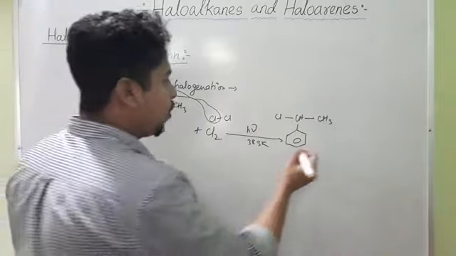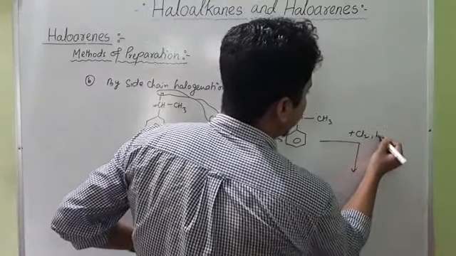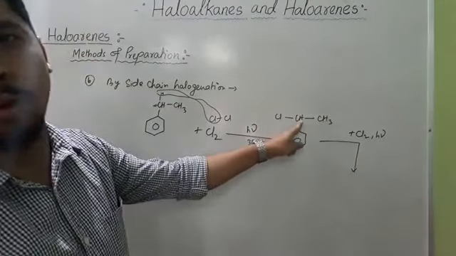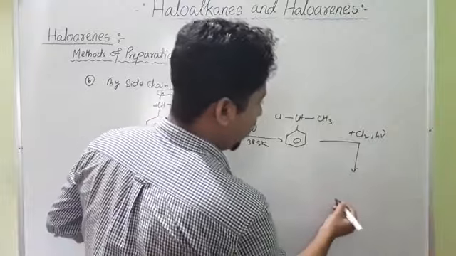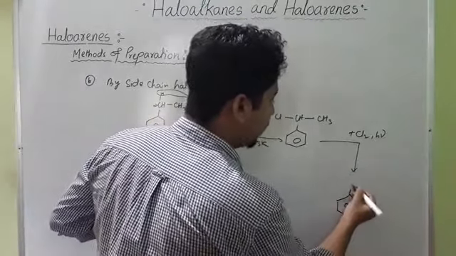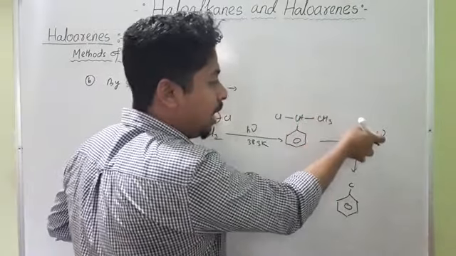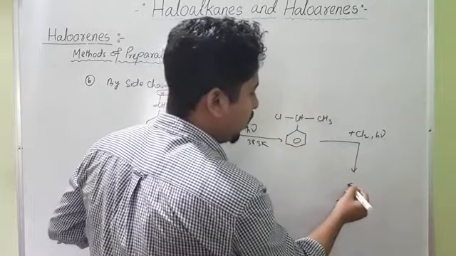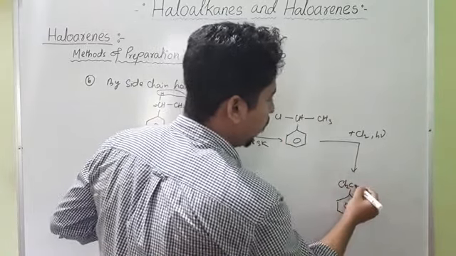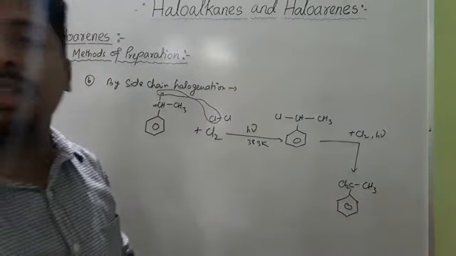Now if we perform this reaction once again, if we treat this with chlorine, what will we get? Another chlorine atom will be substituted on this carbon. So here we will get benzene group C; this hydrogen and one chlorine, so an HCl molecule will be removed and another chlorine will be substituted. So you will get benzene group C, Cl2 bond CH3. You will get this type of product.